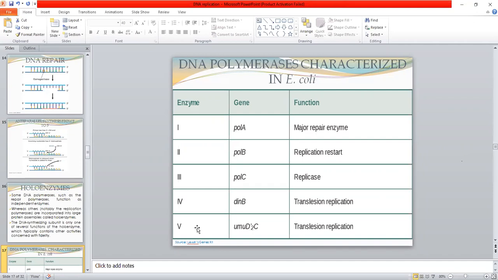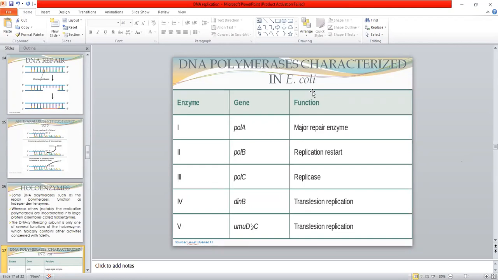So in this lecture we have given some detail about the replication process, what the replication process is, and what the different components involved in this process are.